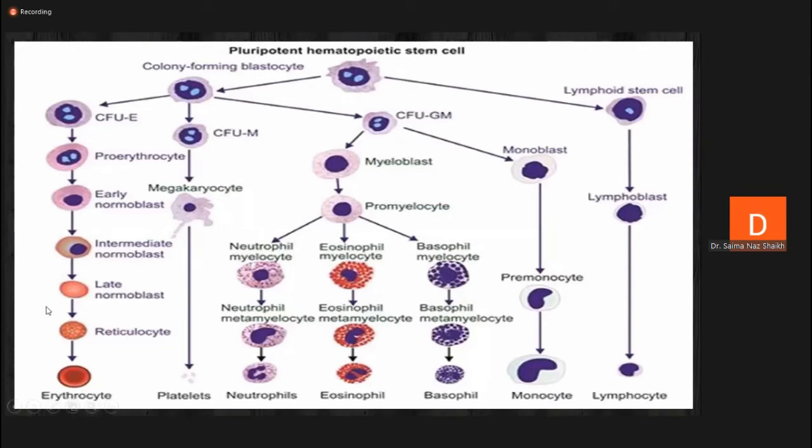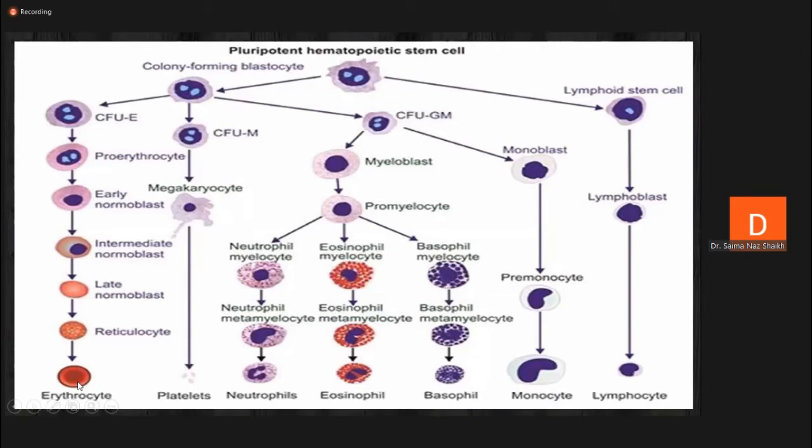Now start from the pluripotent hemopoietic stem cells. Pluripotent hemopoietic stem cells differentiate into two major cells. One is colony forming unit blastocyte, and another is lymphoid stem cells. Colony forming unit blastocyte again differentiates into three cells. The first cell is colony forming unit erythrocyte, which is responsible for the ultimate generation of mature erythrocyte.